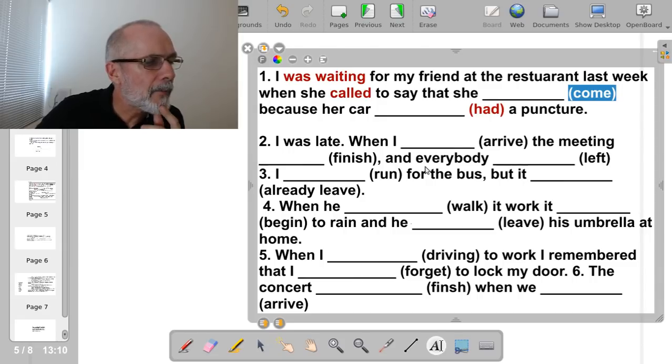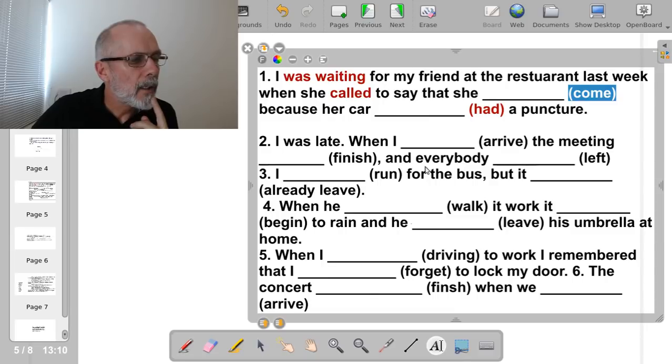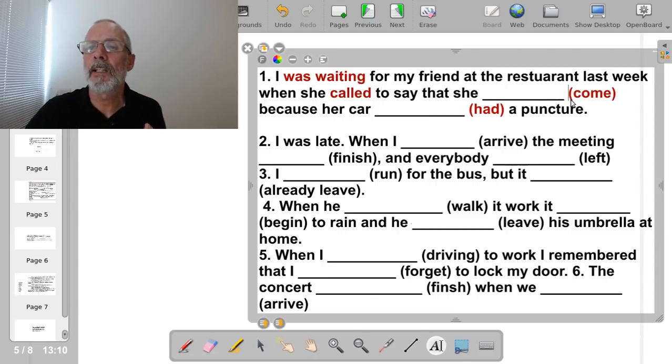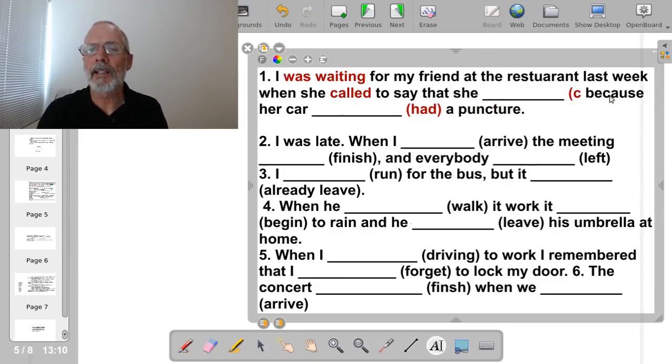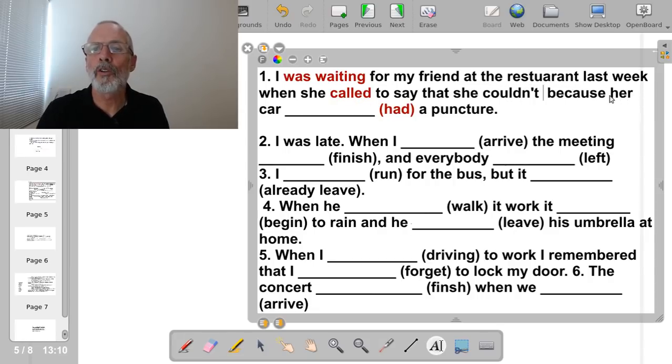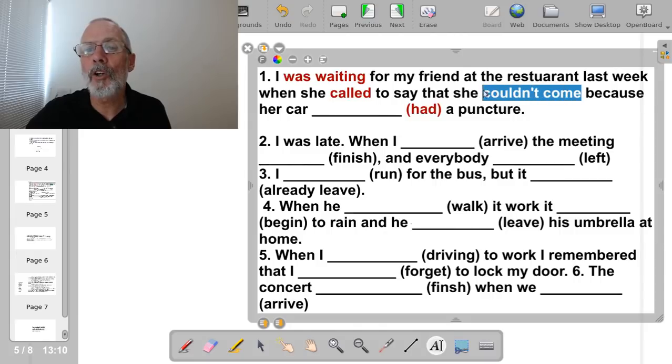She didn't come, Javier has put. That is incorrect. Came. No, the past of can is could. And this is actually negative. So we need to say she couldn't come. She called to say she couldn't come.